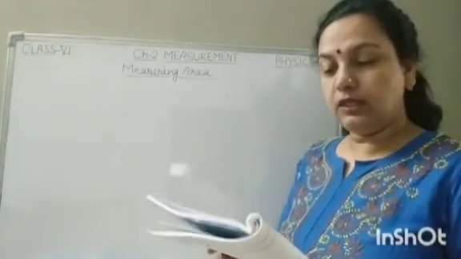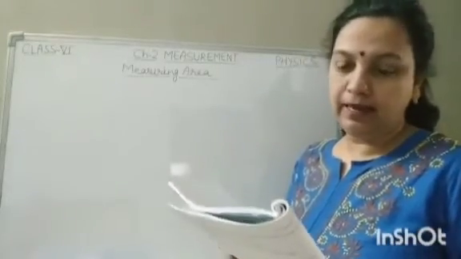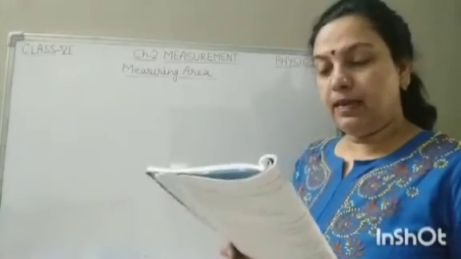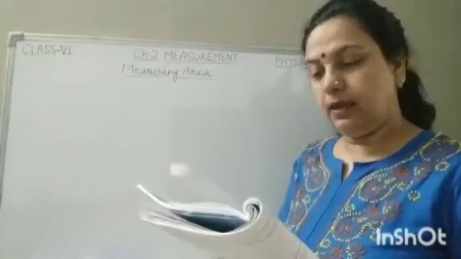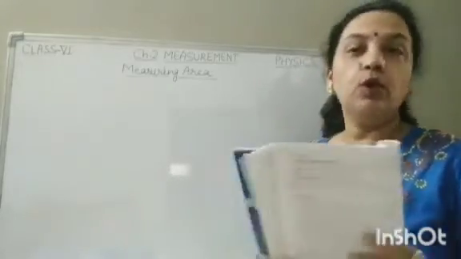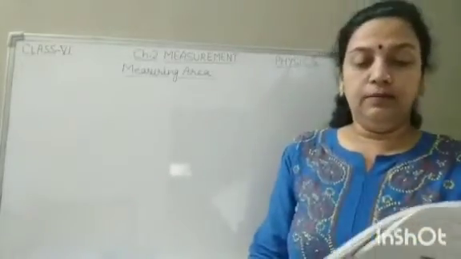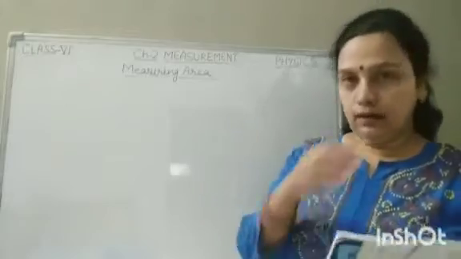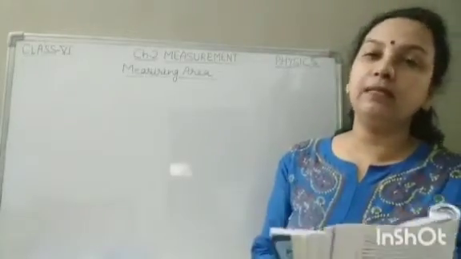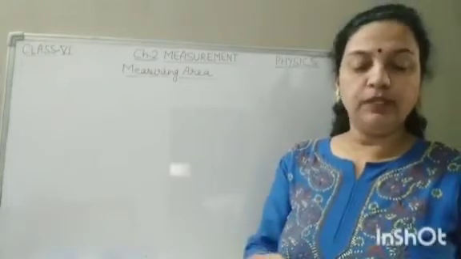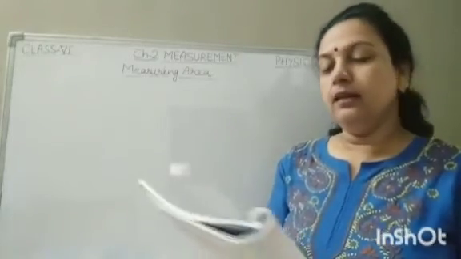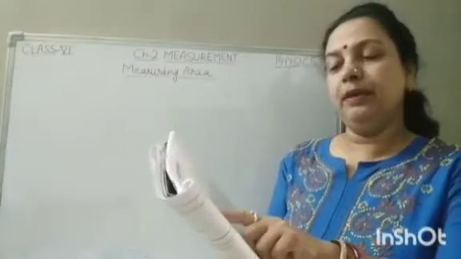Now the second question is, mass is measured by option A beam balance, B micro balance, C measuring tape, and D all of these. We have read the measuring devices which are used to measure mass: beam balance, physical balance, electronic balance. So option A is the correct answer. Here it will be beam balance.